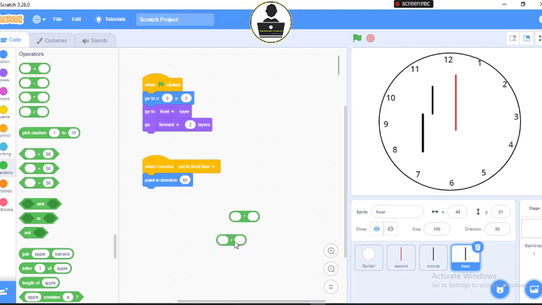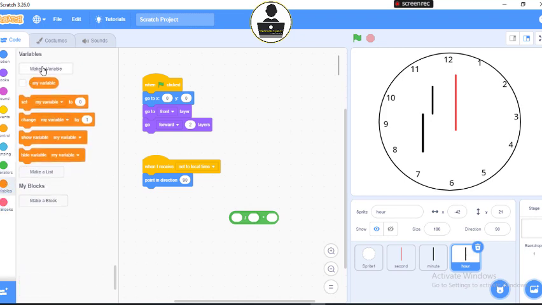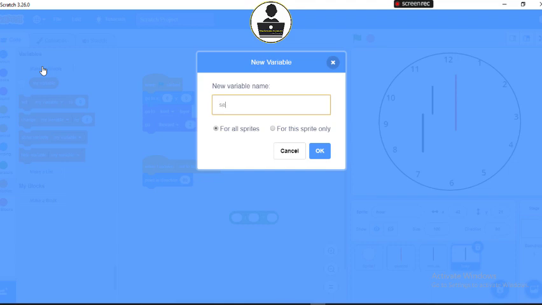Drop it here. Now look at what I want to do now. My division operator is coming inside this. I will carry this and put inside the first one here. All right. That is that. So let's go to variables and let's create some constants. So I'm going to create a variable for second, for all sprites. I said okay.